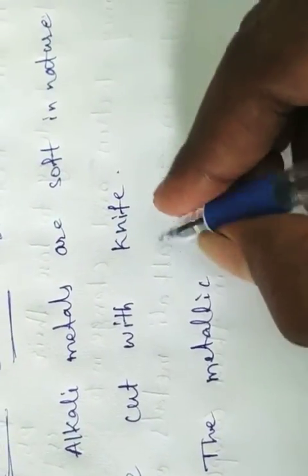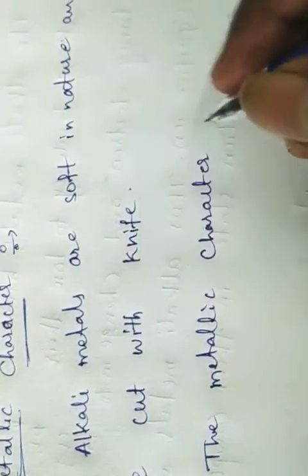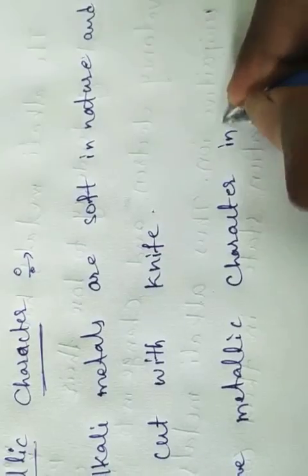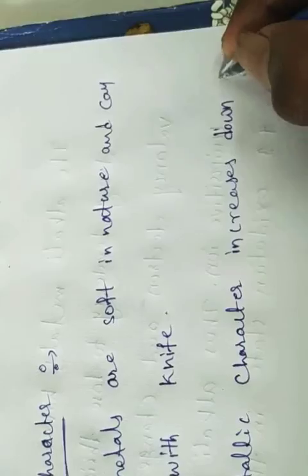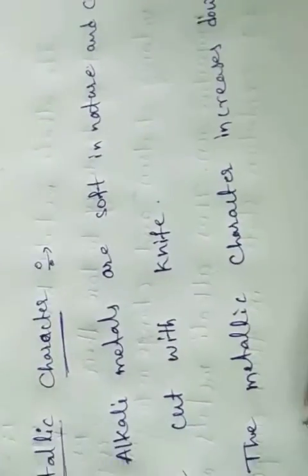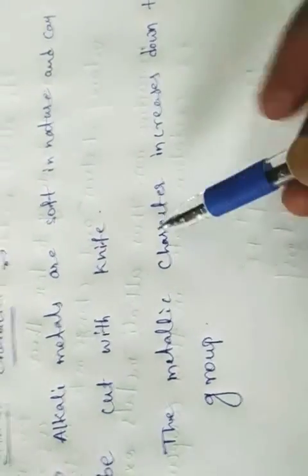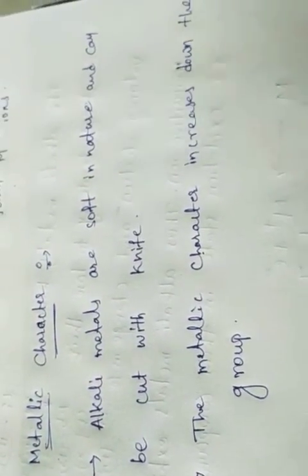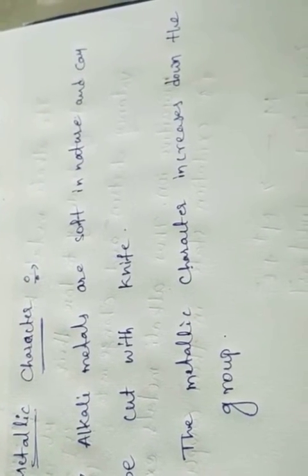Metallic character increases down the group. From the top to bottom, metallic character will increase. For example, among lithium, sodium, potassium, rubidium and cesium, cesium has more metallic character than lithium. Why? Because from the top to bottom, metallic character increases.